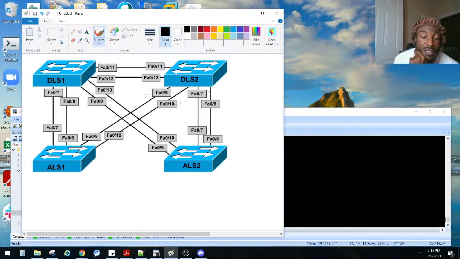All these interfaces here, it's gonna be a lot of work, right? They want us to put this in a trunk, this in a trunk, this in a trunk, all these guys, right? Let's go ahead and put that in the trunk, that in the trunk, all of them. I'm not going to count them. Let's just do them. Y'all know how to do trunks, right? If not, then just follow along.